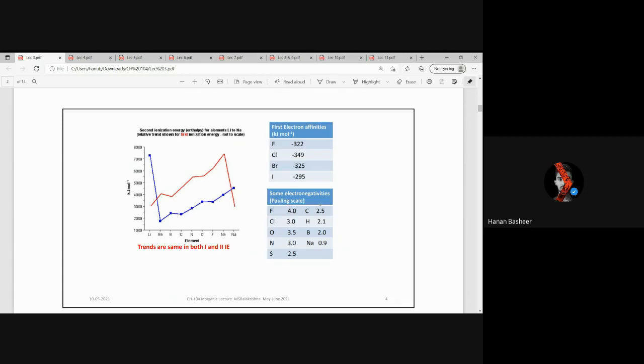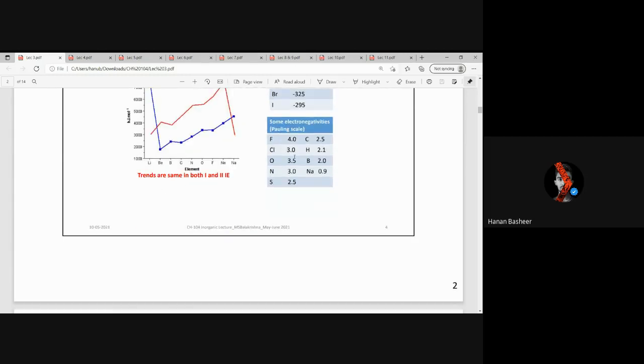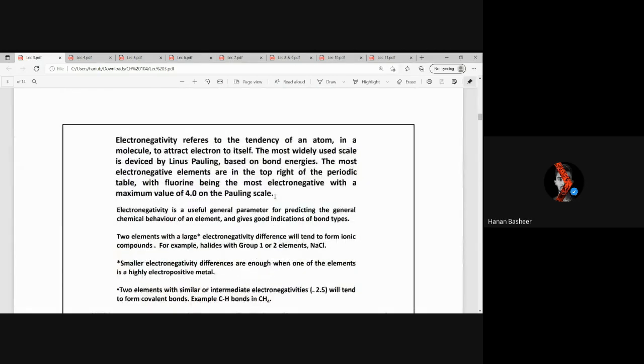And this is the Pauling scale, which represents the electronegativity of the elements. The most electronegative element is fluorine. Then second most is oxygen. You have to keep this in mind for the exam. The Pauling scale was described by Linus Pauling, who measured the bond energies of the compounds formed by these elements, and then he decided a rating for each element.